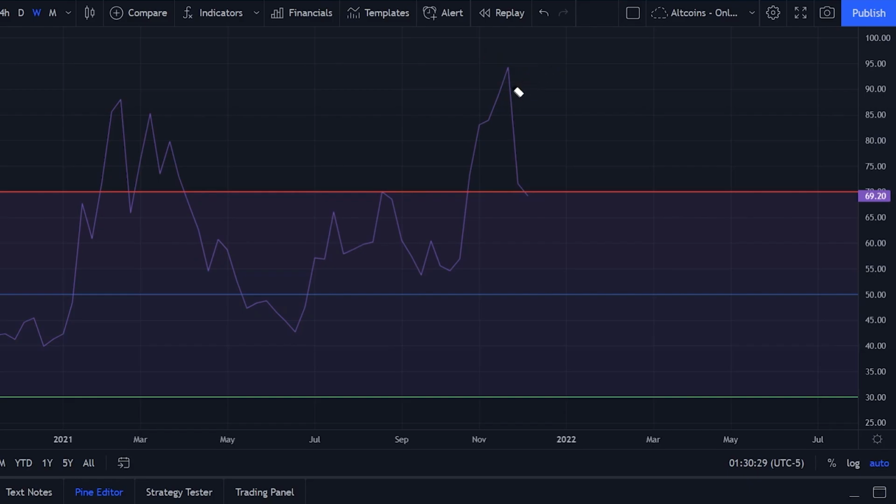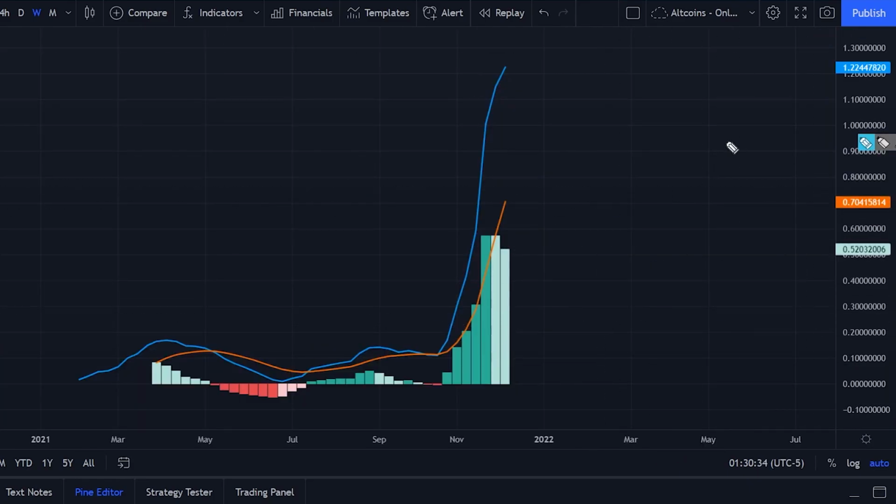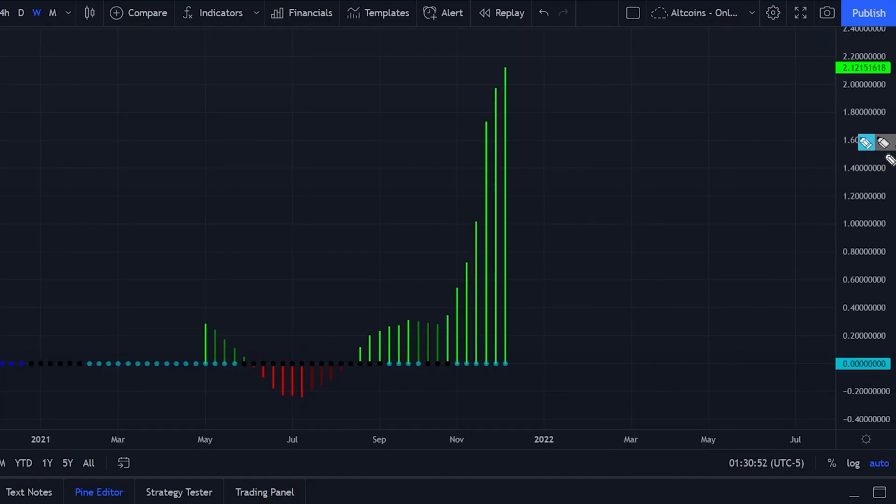But now let's look at the MACD chart. From the MACD, we see that the MACD line, the blue line, is still above the signal line, the orange line. So this is highly bullish for Sandbox. This is showing that Sandbox is maintaining the high momentum. This is very good. If Bitcoin doesn't dump, Sandbox will definitely run. From the squeeze momentum, we see that it is also confirming the high momentum that we saw in the MACD, right?